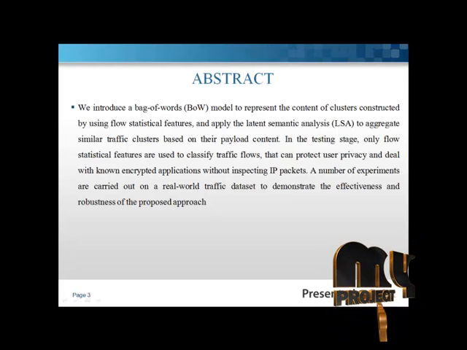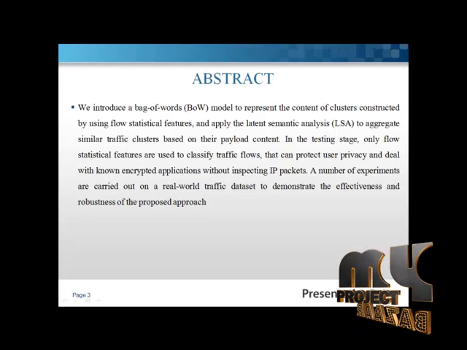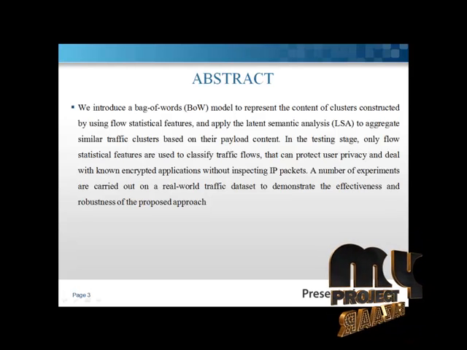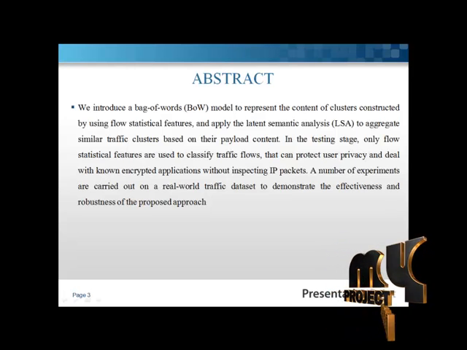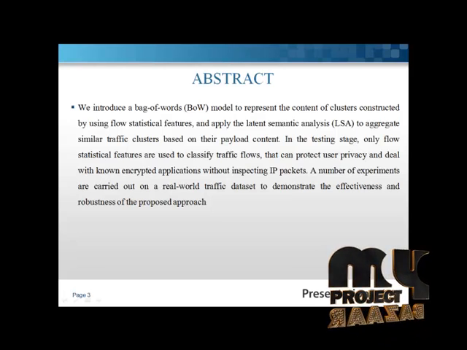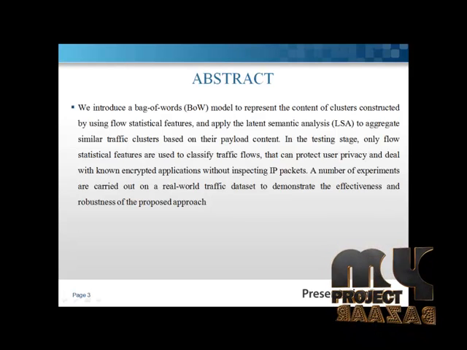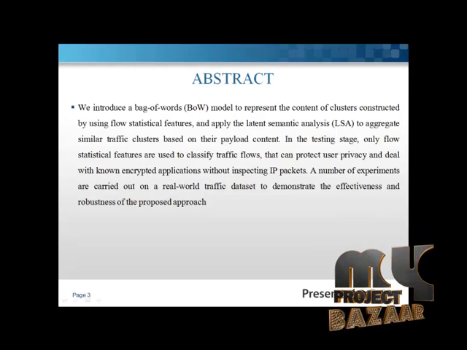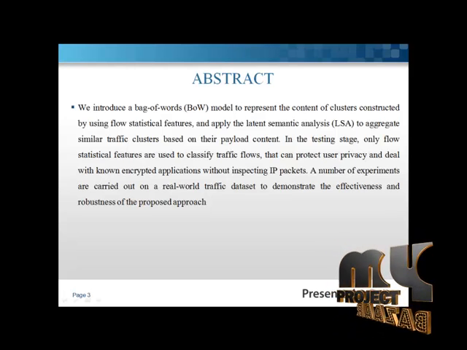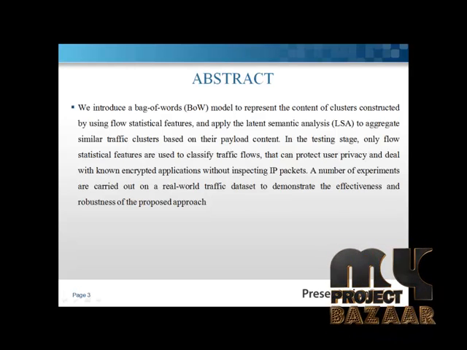Traffic clustering does not need any supervised training data and has the potential of identifying unknown applications, while supervised methods can only classify traffic flows of known applications. As new applications are emerging every day, traffic clustering is facing serious challenges. This work aims to address the difficult problem where no supervised information is available, that is, applications are unknown to the traffic classification system. To the best of our knowledge, this is the first work comparing flow statistical features and IP payload content to tackle the critical problem of unknown applications.